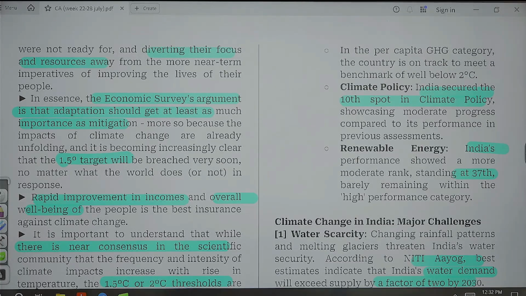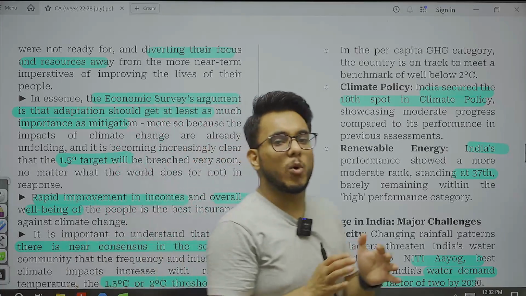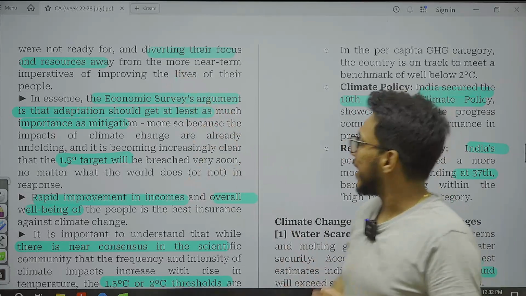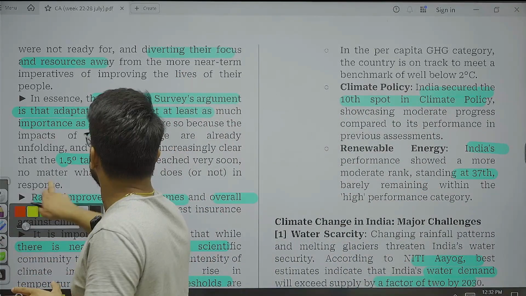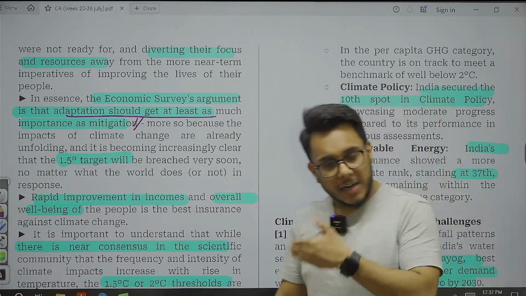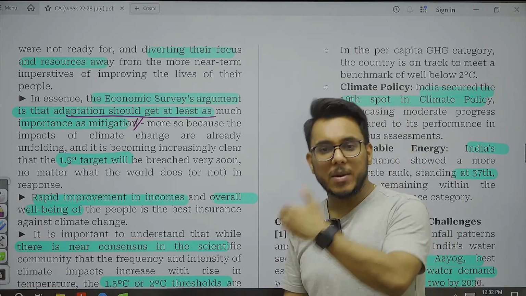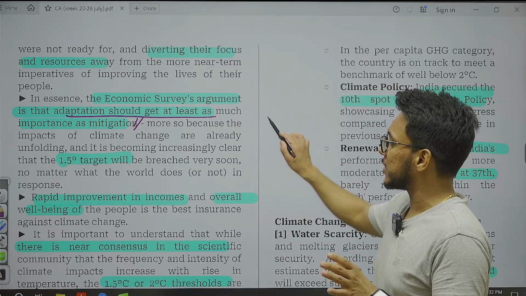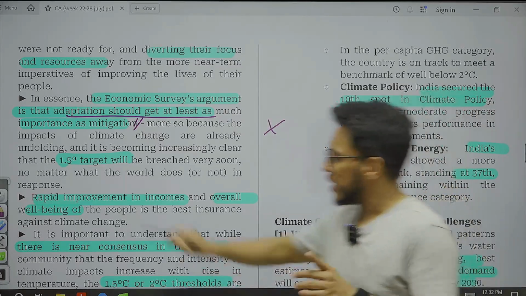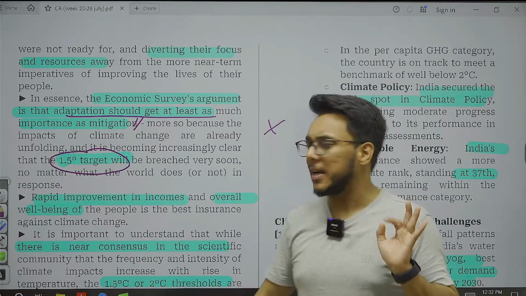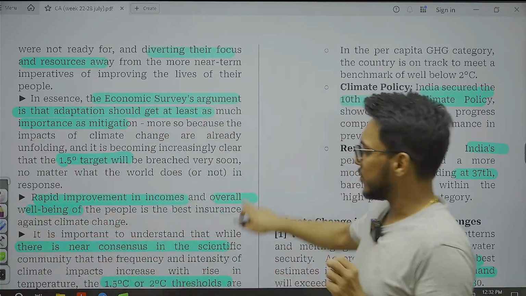So what does the Economic Survey say? It says that the developed countries need to take more responsibility. Secondly, they have highlighted the issue of adaptation. It has been said that adaptation should get as much importance as mitigation is getting. Even the $100 billion that were to be provided by developed countries to developing countries, the majority of it was for mitigation only. Adaptation has not been focused on that much, and it has been understood very well that the 1.5 degree Celsius temperature range will be breached.